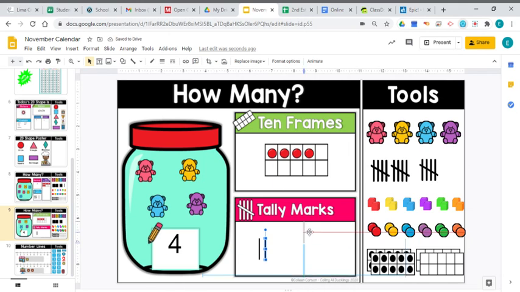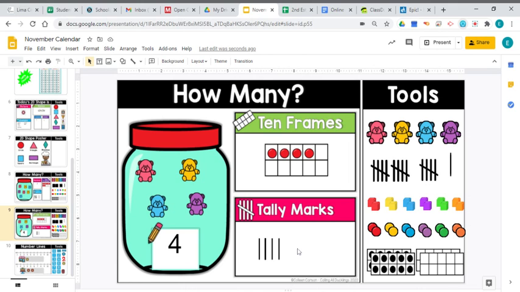I think we're going to give up on the tally marks for today because they are certainly giving me some problems. So we're going to go ahead and move on from the tally marks. Wait a minute. You know what? Let's do it just like this. I apologize. Technical difficulties. There are 4 tally marks.